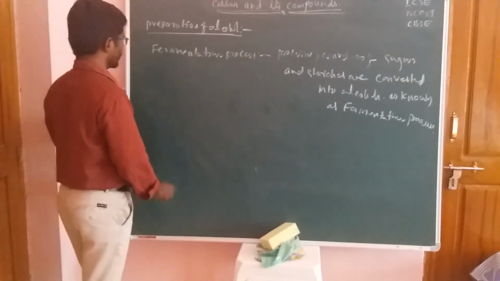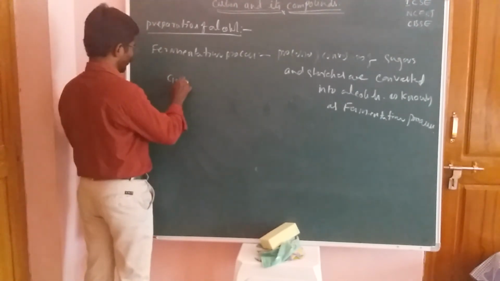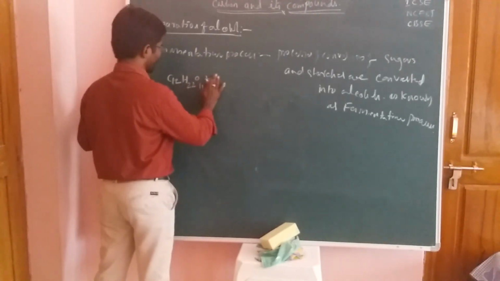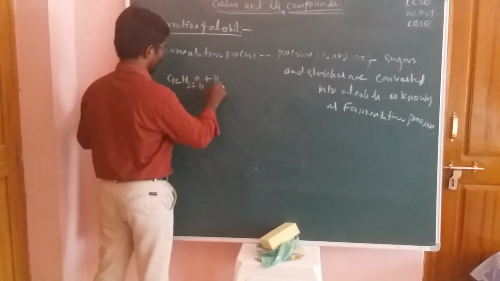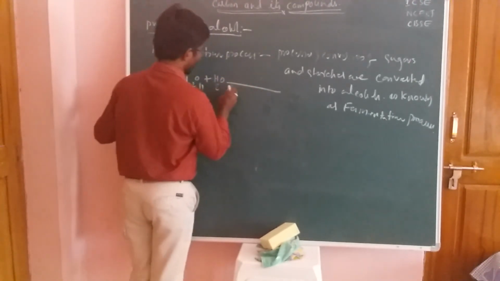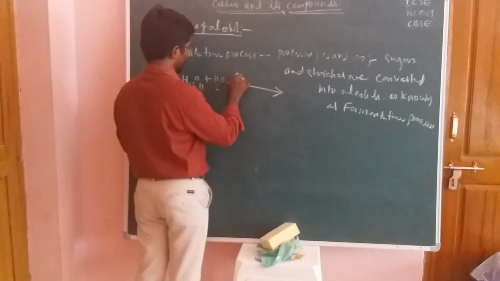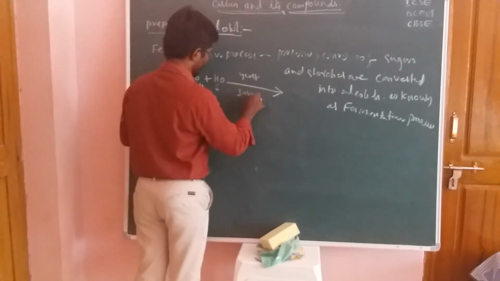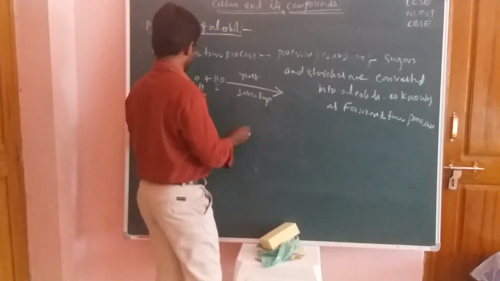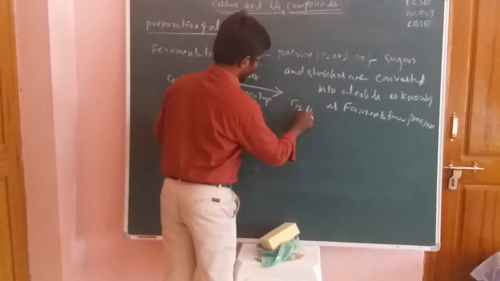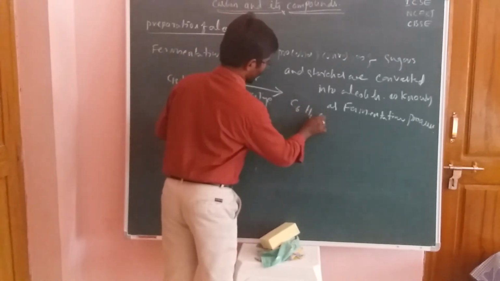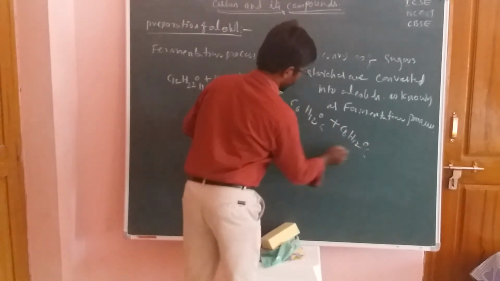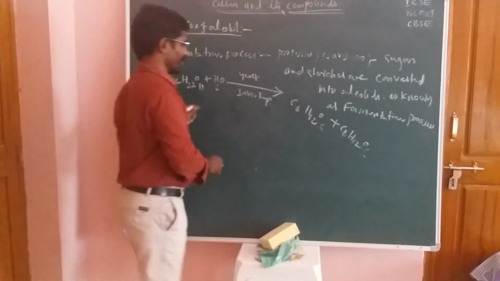Now here, first of all, we should take C12H22O11 and react it with an H2O molecule. In the presence of yeast and invertase enzyme, it is converted to C6H12O6 type of compound, C6H12O6.